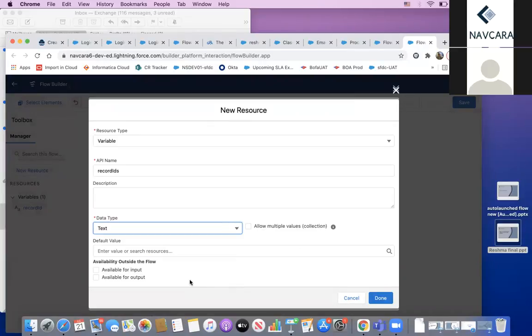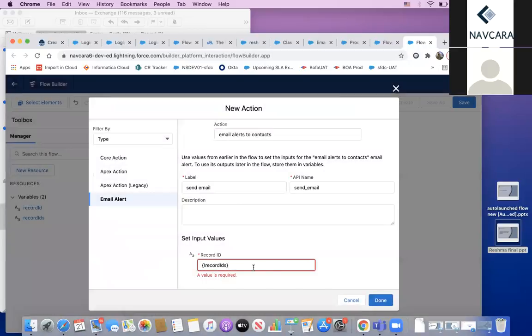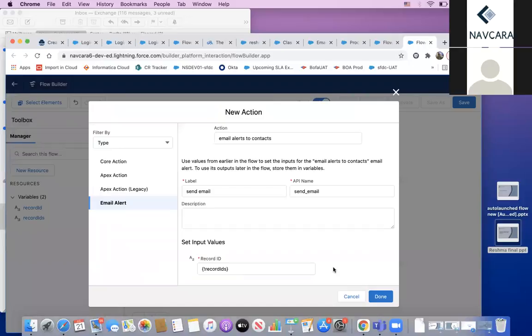This record ID will be provided by the process builder that will call the flow. So here we need to check available for input, and then done. The record ID will be provided by the process builder, that is available in this email alert now.